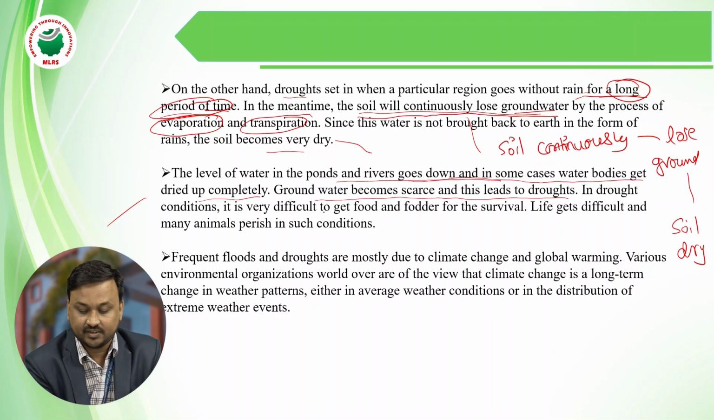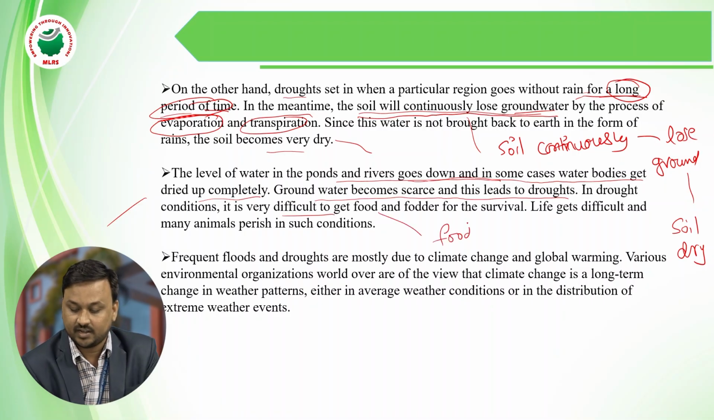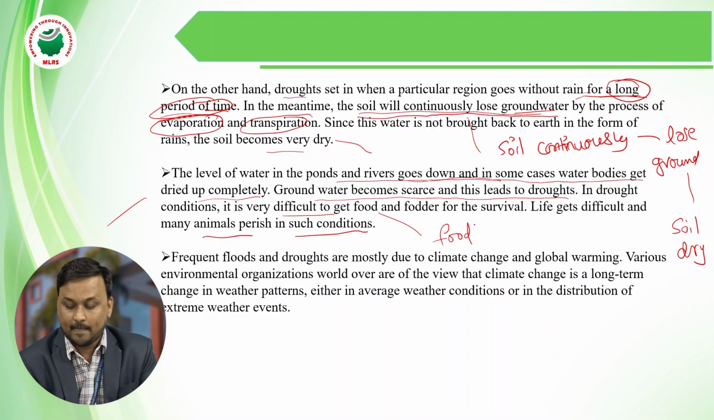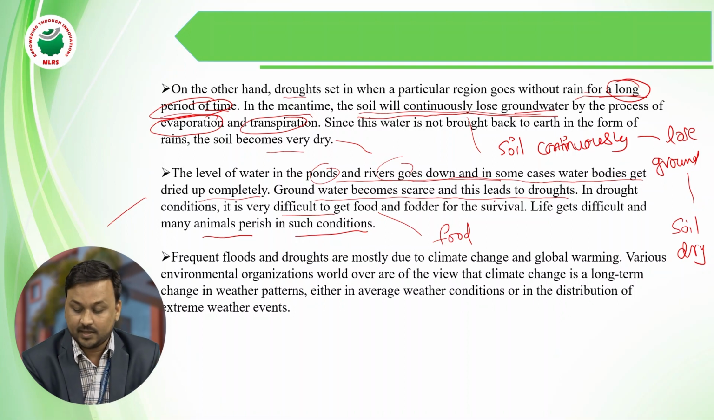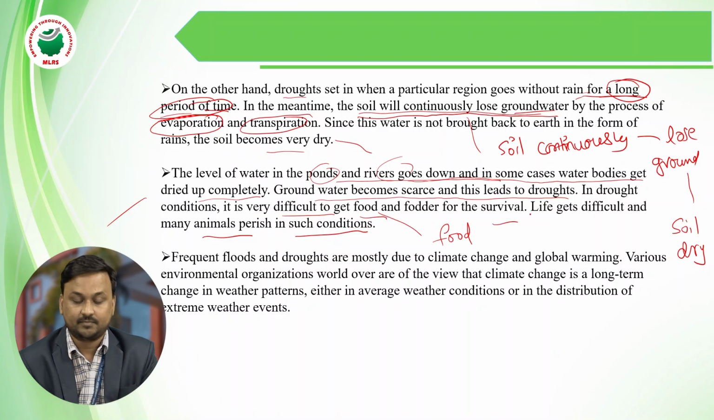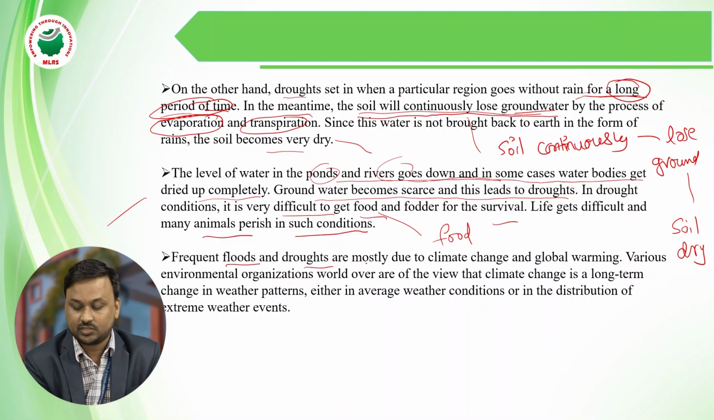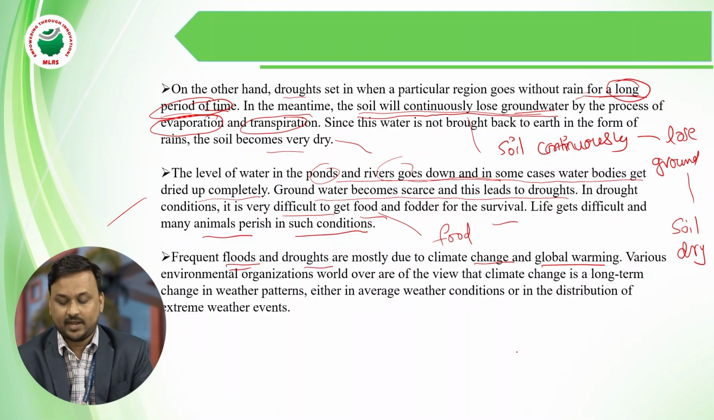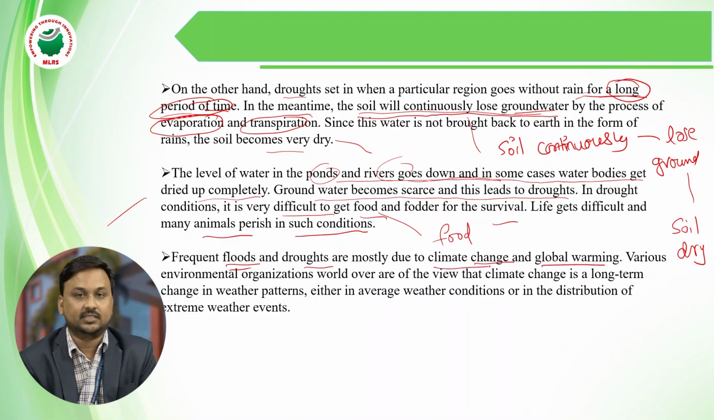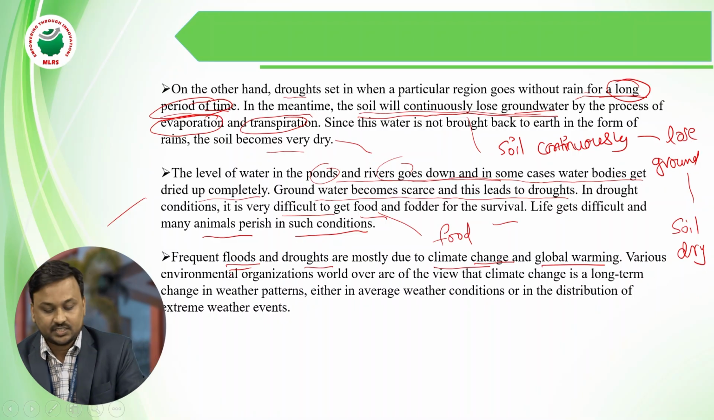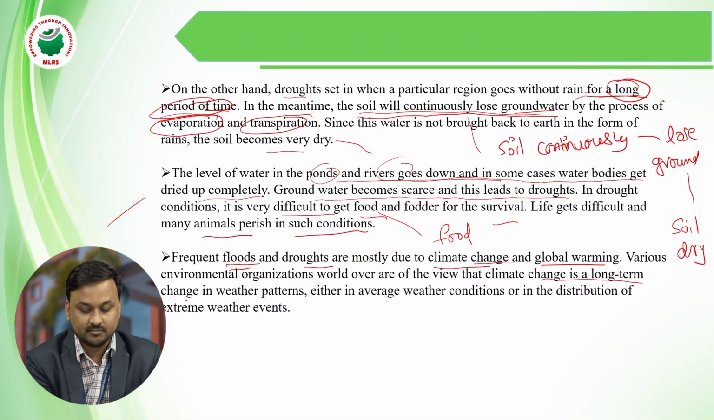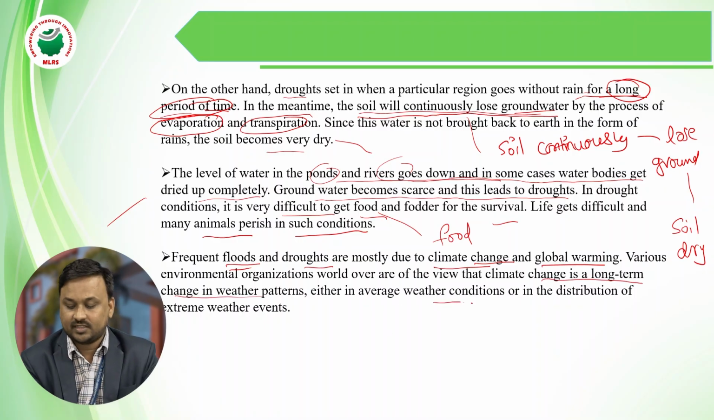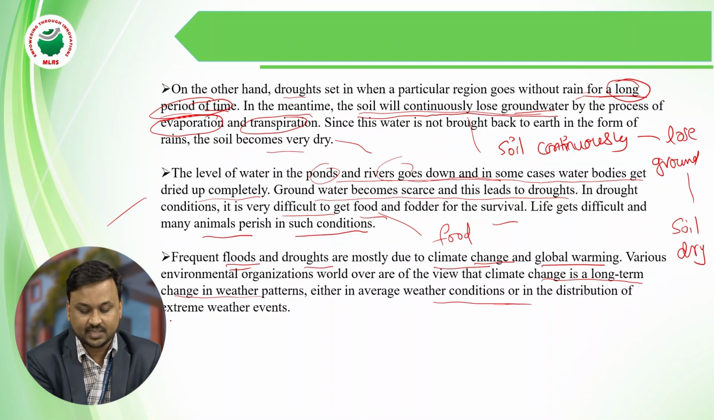In drought conditions, it is very difficult to get food and to survive, so many animals are affected. When ponds and rivers have very low water levels, animals are affected in food and survival. Floods and droughts are happening frequently, mainly because of global warming and climate change. Various environmental organizations worldwide study climate change, long-term weather patterns, average weather conditions and the distribution of extreme weather events.